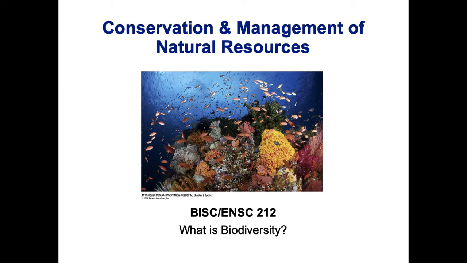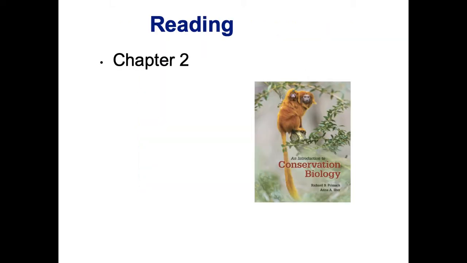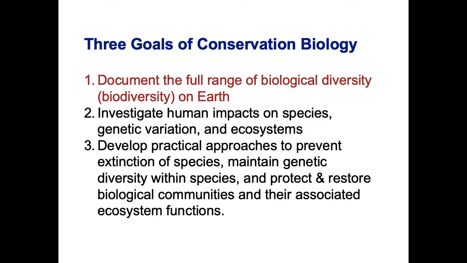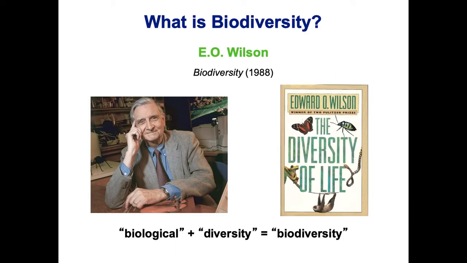Hey everyone, so we're continuing on to the second chapter in your book, and the topic here relates back to the three main goals of conservation biology, which we talked about in chapter 1. The first one of those was to document the full range of biological diversity, or biodiversity, on Earth. So that's what we're going to talk about today.